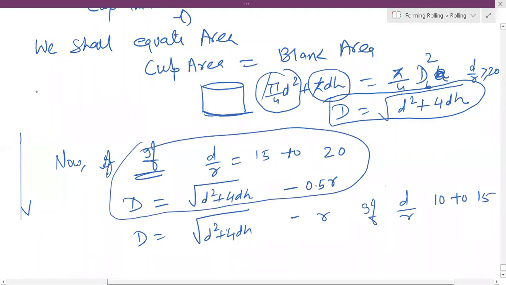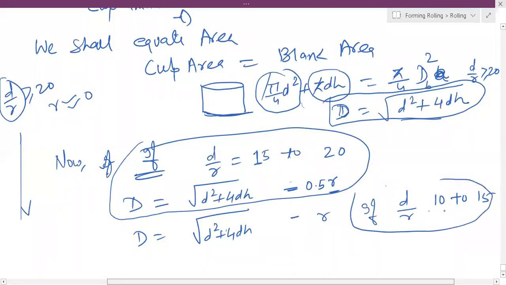When d by r is greater than or equal to 20, then r is 0, and you use the simple relation to calculate the blank diameter. But when this ratio is between 15 to 20, you use this relation, where you subtract 0.5 r. And if the ratio is between 10 to 15, you use this relation.